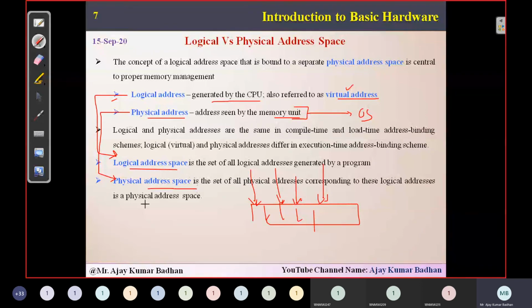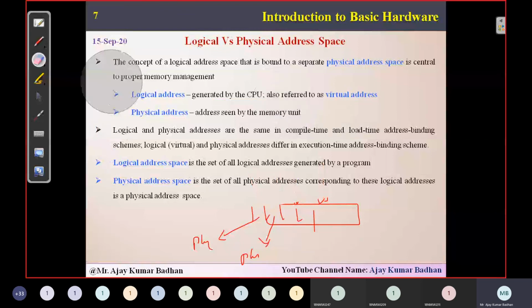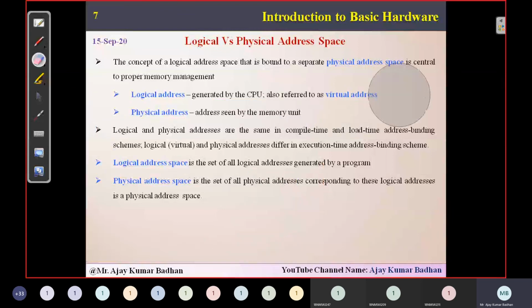Whereas the physical address space consists of the physical addresses corresponding to these. So each logical address will have one physical address. In that way, these have been mapped. So these are basically the terms we are discussing. In the coming sessions, when we discuss the main concepts like paging and segmentation, we will be using these terms. So don't get confused. Please remember them.